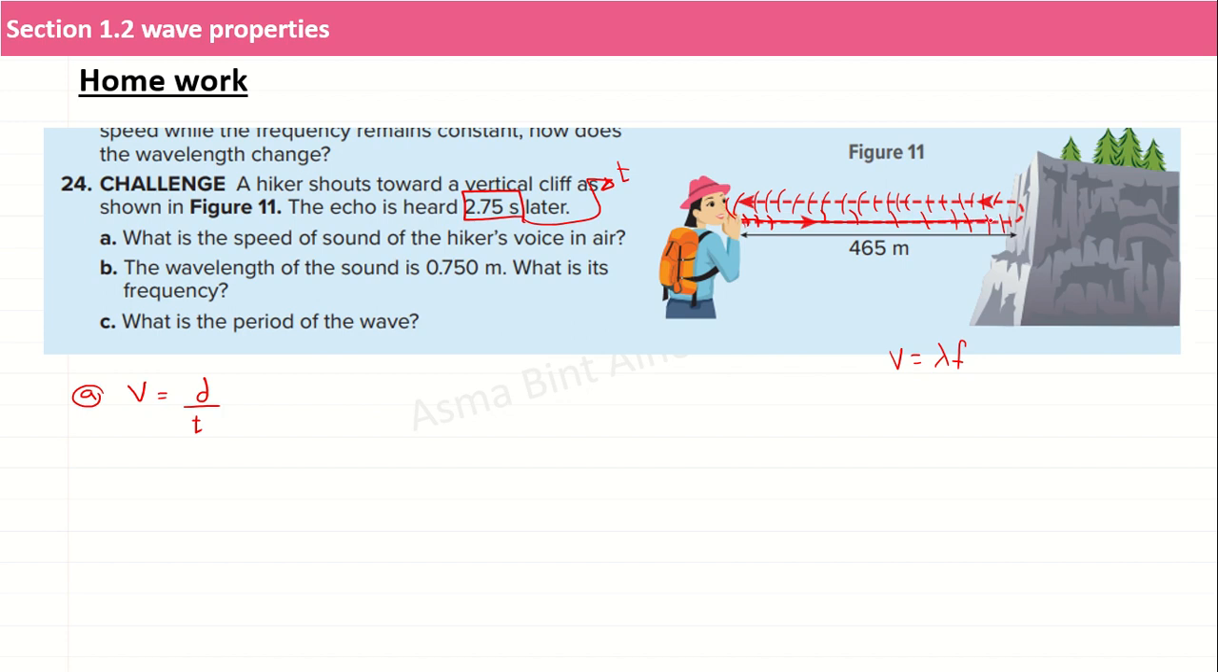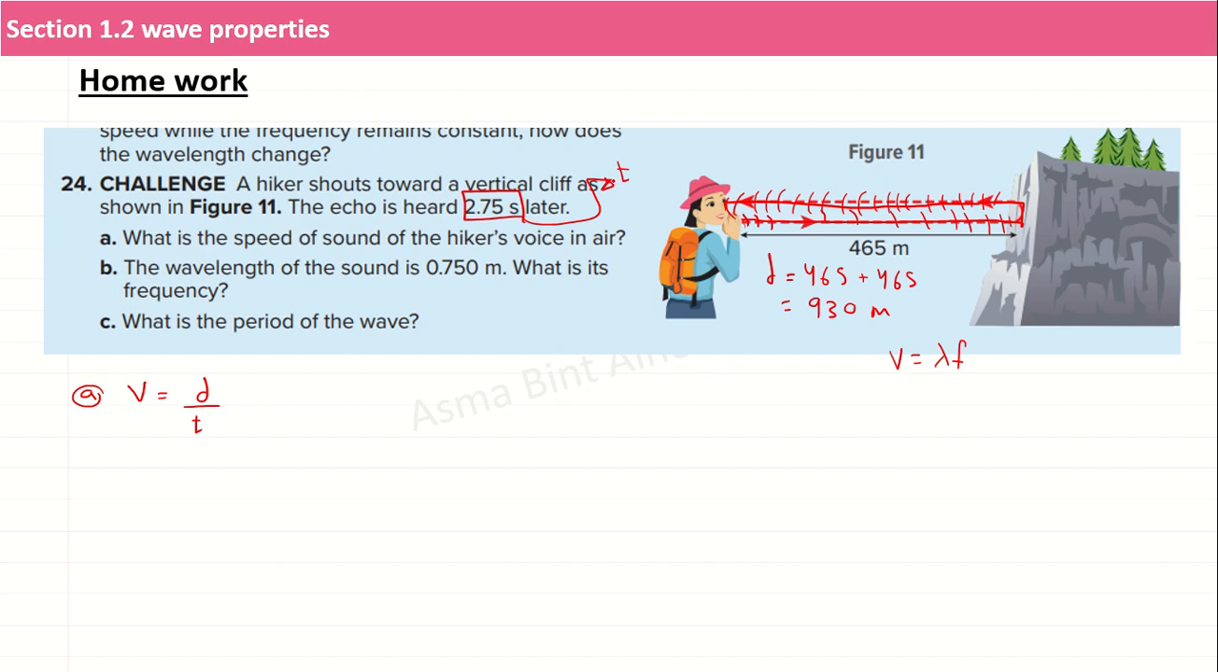You can see that the wave has traveled 465 meters from her mouth to the cliff, and then another 465 meters back from the cliff to her ear. So the total distance that the wave has traveled is 465 plus 465, or you can say 465 times 2 if you're confident with that. So the total distance is 930 meters. The sound wave traveled 930 meters in 2.75 seconds.